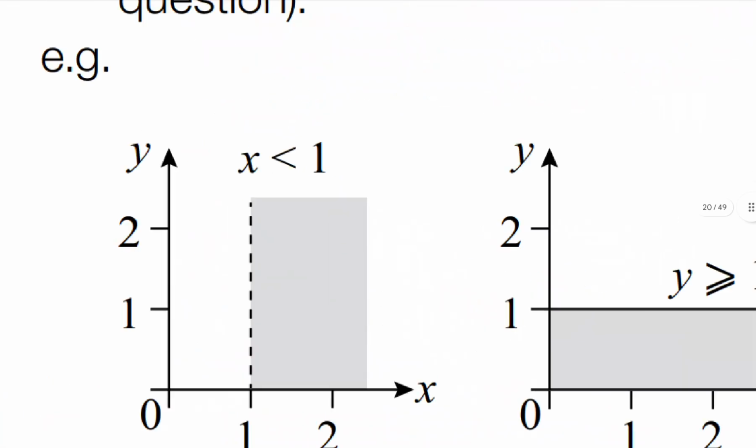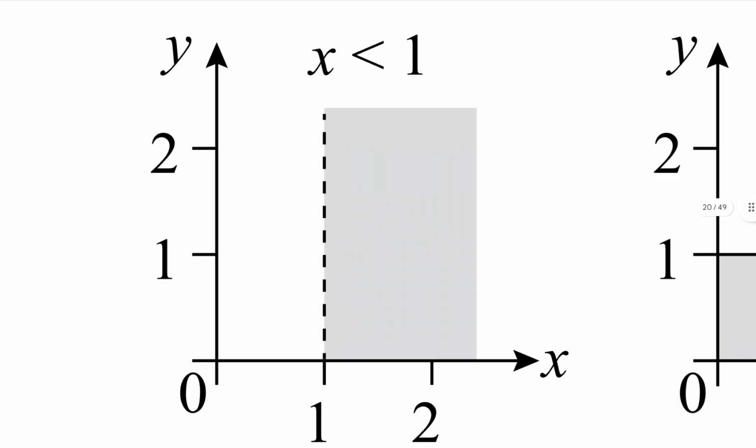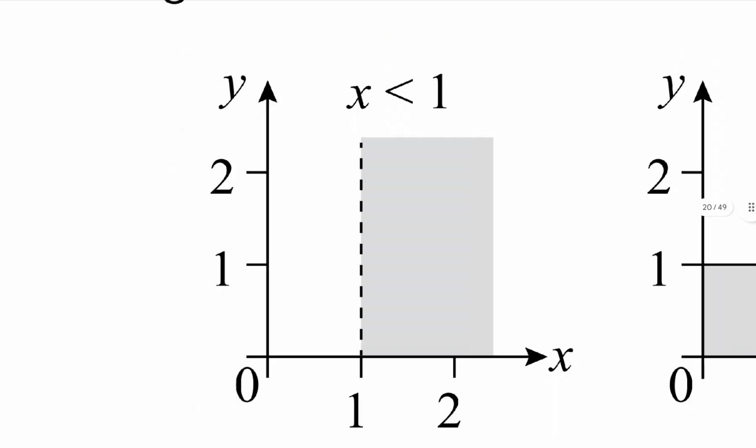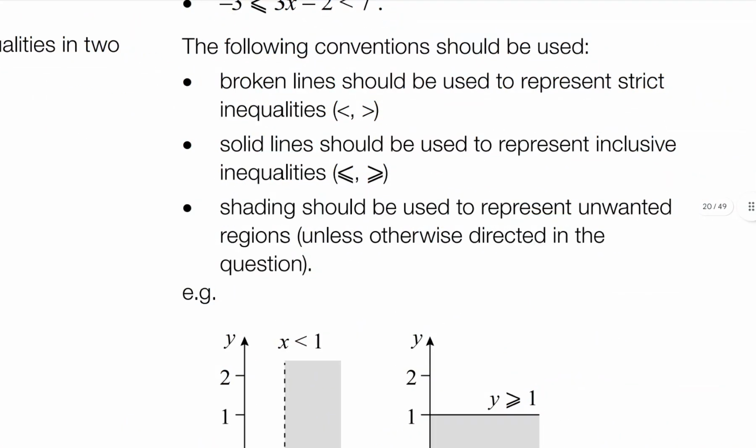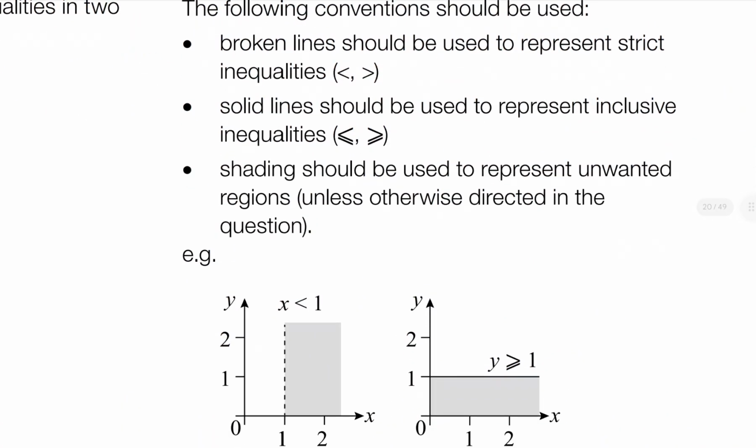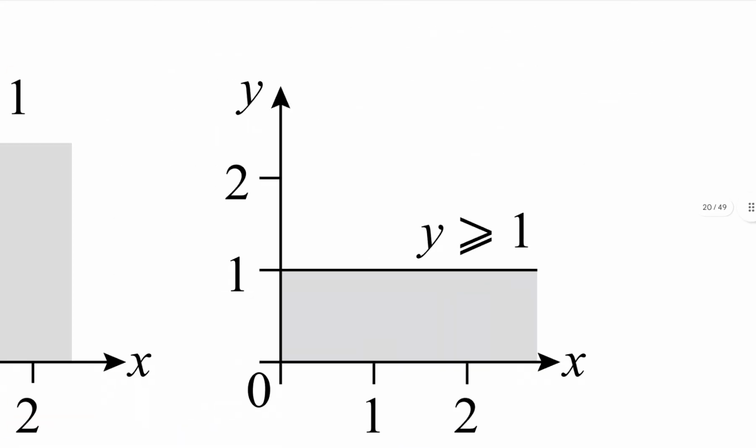These broken lines, or dashed or dotted lines as we like to say, will represent strictly proper inequalities. Solid lines should be used to represent inclusive inequalities, meaning inequalities with an equal sign.